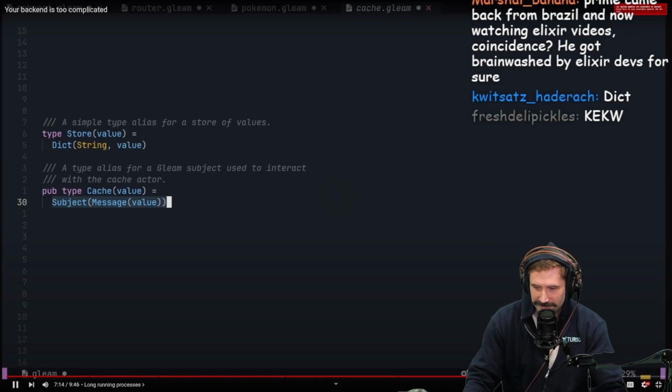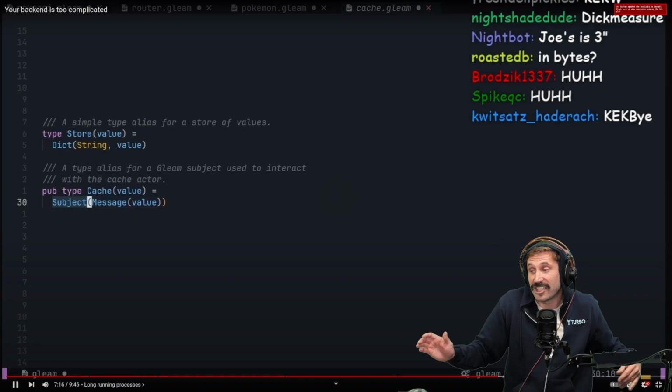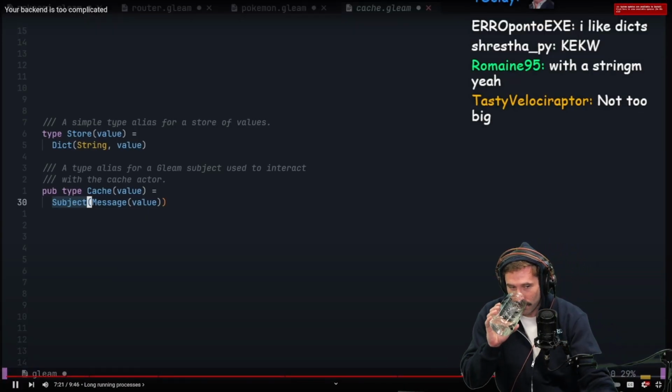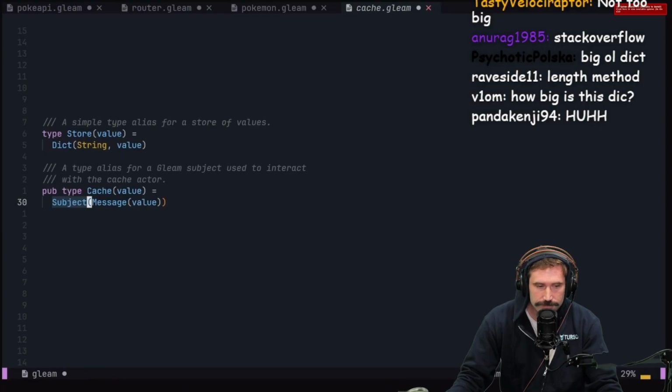It's really just a subject that takes a message. A subject can be thought of as an address, the way you want your messages to end up. You don't need to worry too much about the implementation details for this video, but let me know in the comments if you'd like a deeper dive into Gleam concurrency.